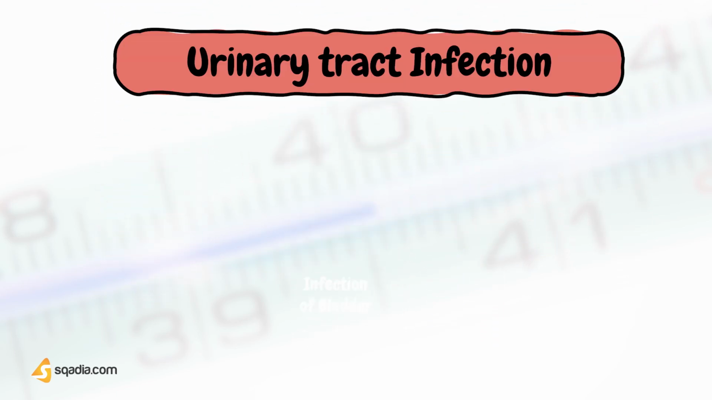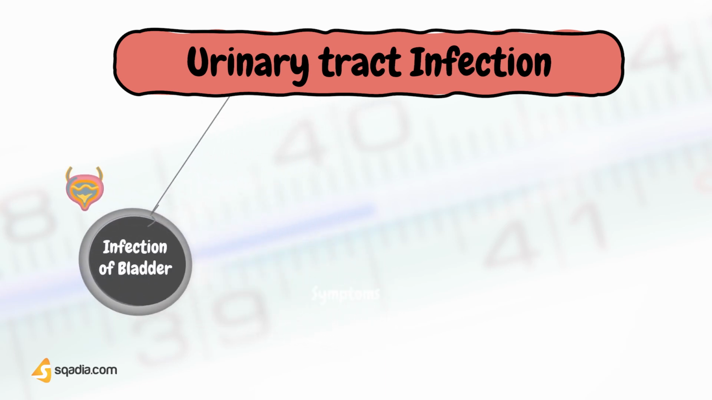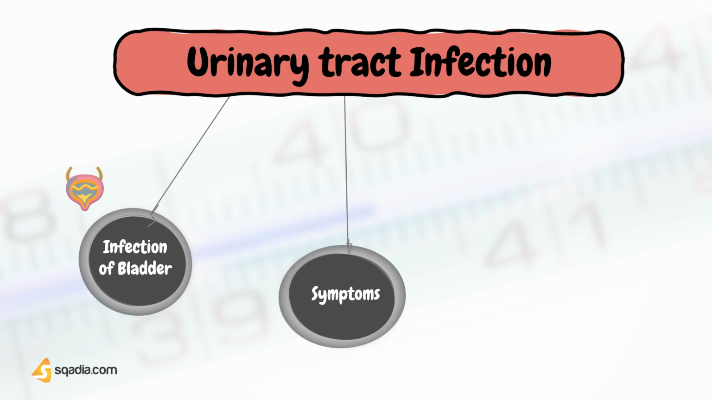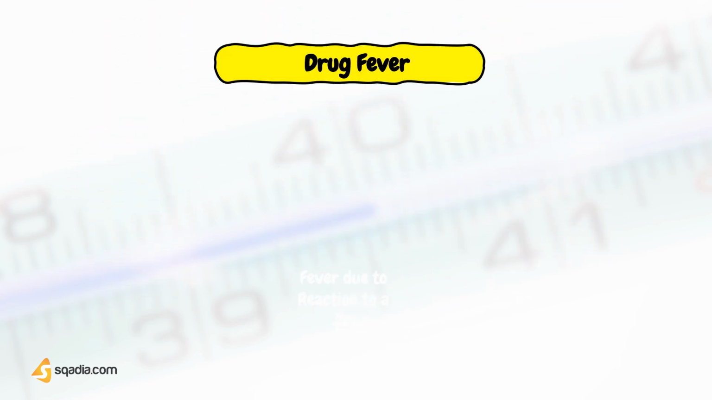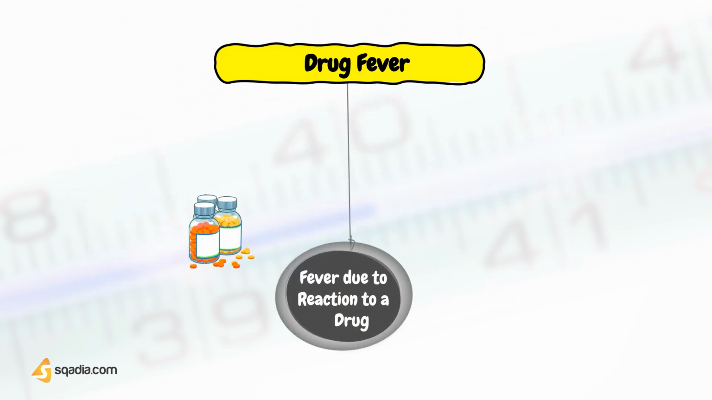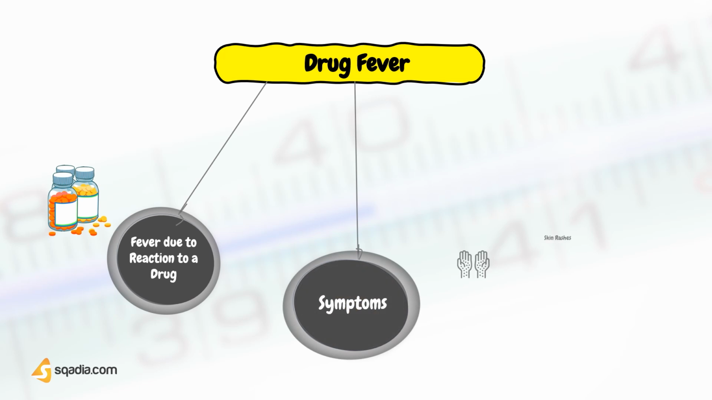Fourth cause of fever being the urinary tract infection. What is a urinary tract infection? It's an infection of the bladder or urethra. What are the symptoms of urinary tract infection? So the main symptoms of urinary tract infection are sometimes blood in urine, frequent urination, difficulty in passing urine, and pain in the sides. Moving to the last common cause of fever in adults, and that is drug fever. Let's understand what drug fever is. It's a fever due to a reaction to a drug. What are the symptoms of drug fever? So the symptom of drug fever is sometimes skin rashes.